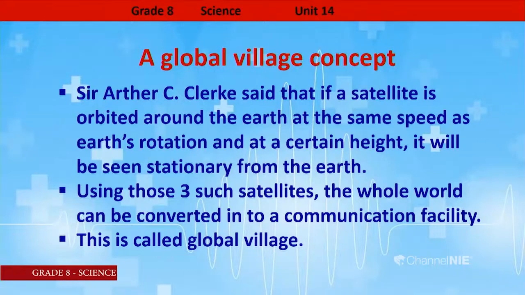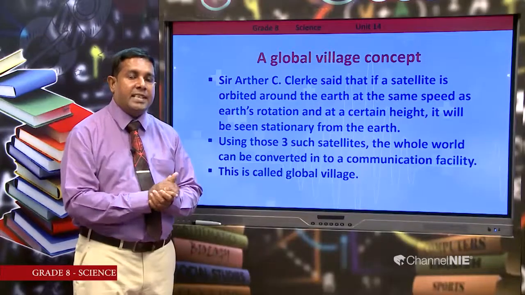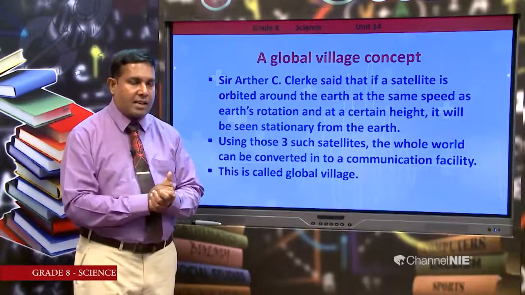Using three such satellites, the whole world can be converted into a communication facility. Using three satellites orbited around the earth, we can make a communication facility throughout the earth. This is called the global village. This concept was stated by Sir Arthur C. Clarke.